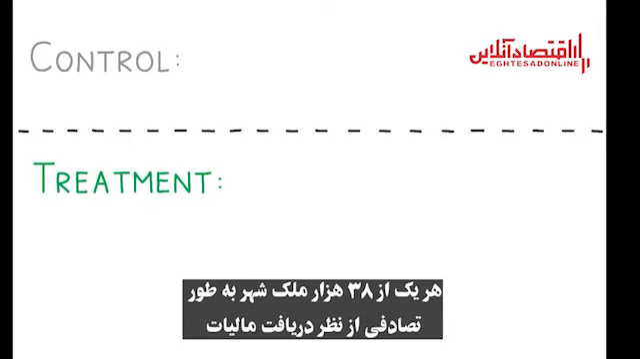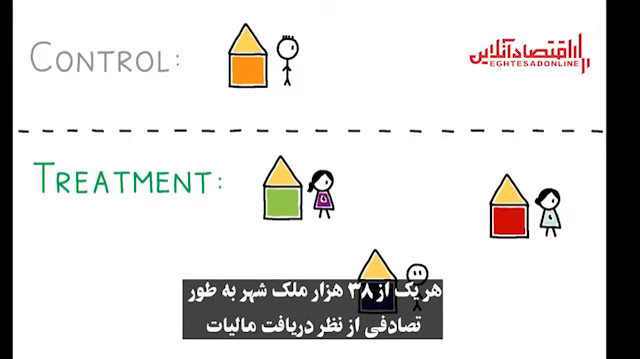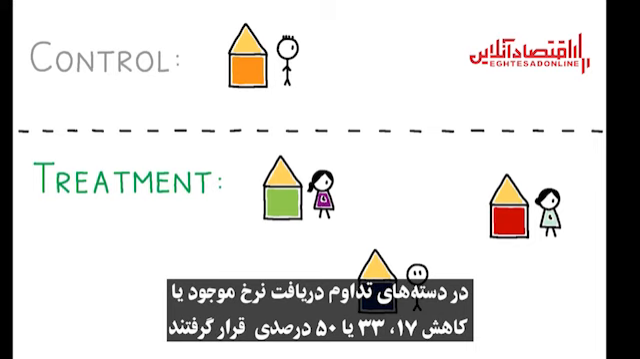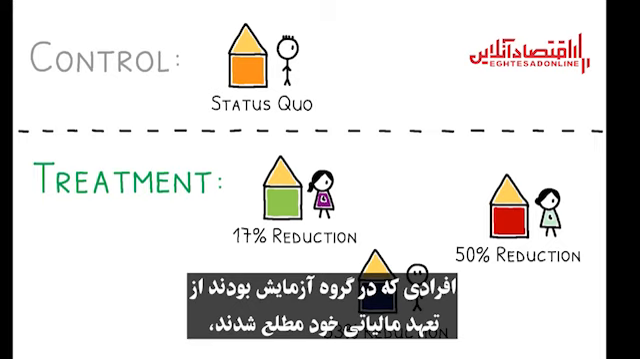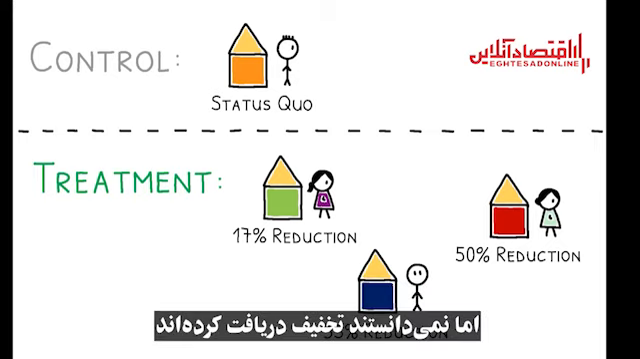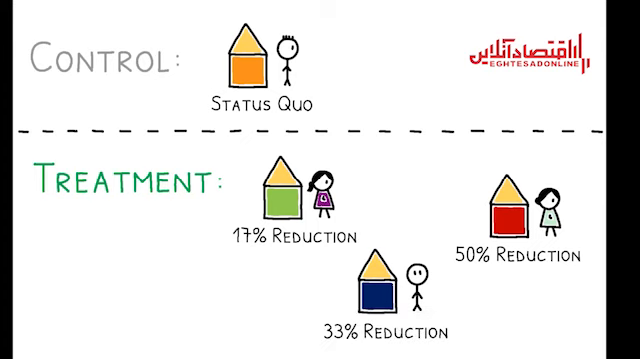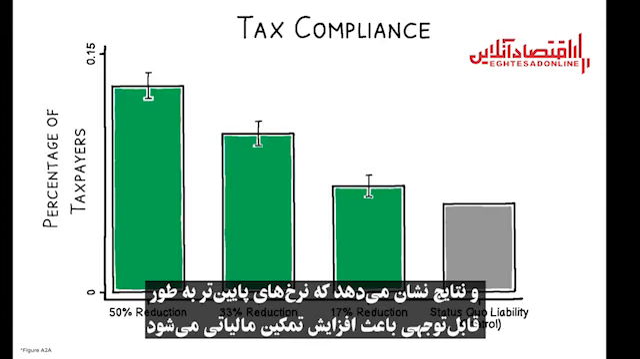Each of the city's 38,000 properties was randomly assigned to receive either the status quo tax liability or a reduction of 17, 33, or 50%. Those in the treatment group were informed of their liability, but not that they had received a reduction. And the results show that lower rates substantially increased tax compliance.